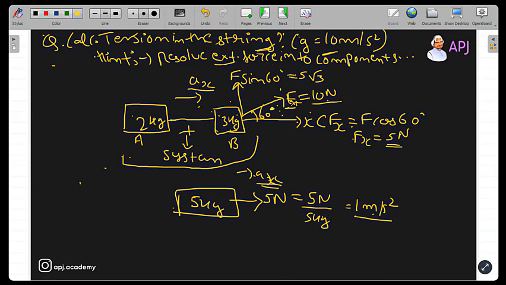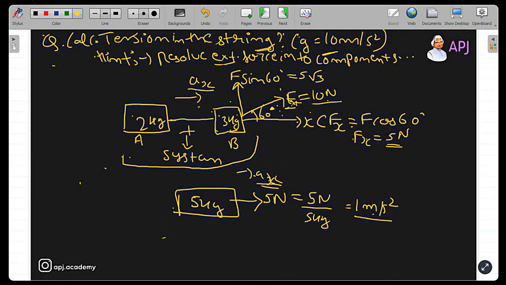When you treat them as a system, what do you do? You add their masses, and you can simply redraw this diagram as a single block of 5 kg being acted upon by a 5 Newton force in horizontal direction. Now you have the force, you have the acceleration. It's very simple to calculate the tension. Now how will you calculate the tension?